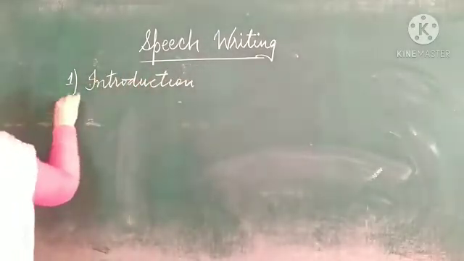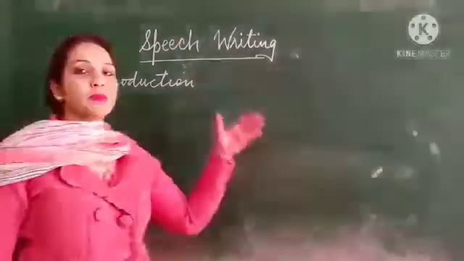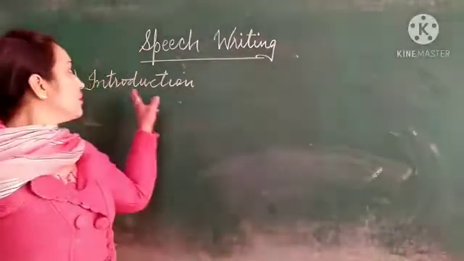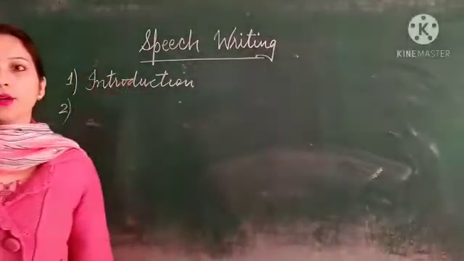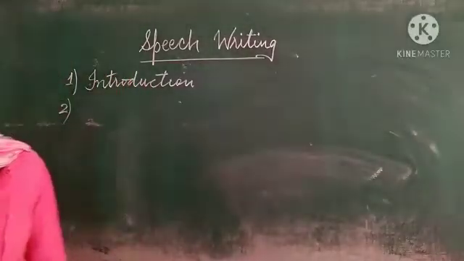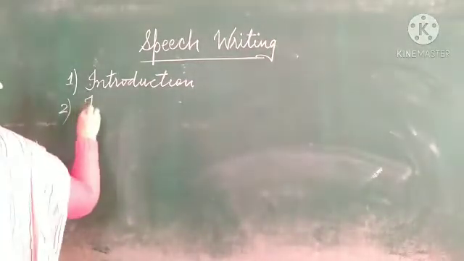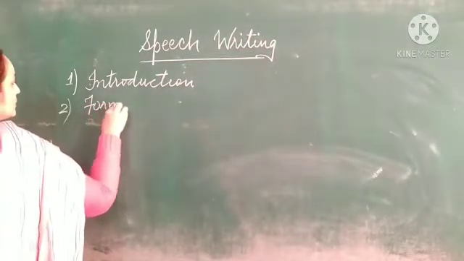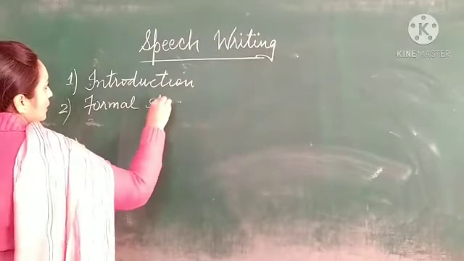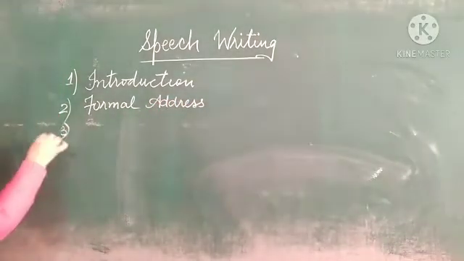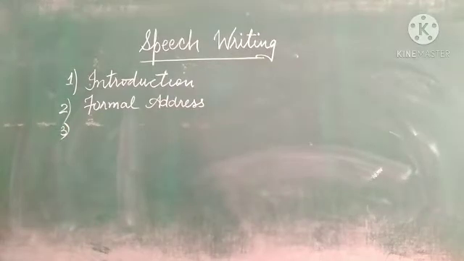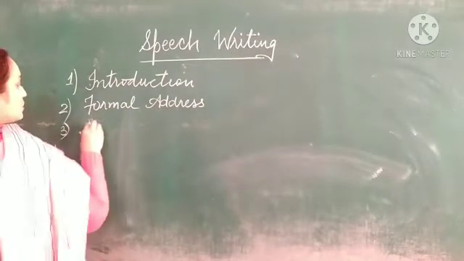While giving a speech, you have to divide all the speech in 7 parts, and the first part of your speech is introduction. After introduction, second point we have, that is formal address. After formal address, you have to announce your topic.